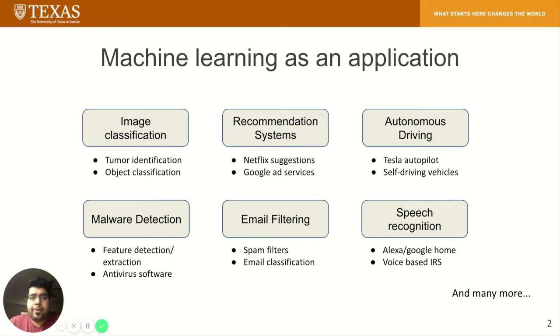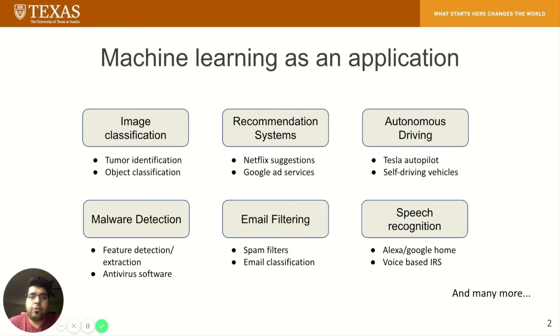Machine learning as an application is ubiquitous, and it is operating on our personal data. Image classification uses ML models for tumor identification operating on patients' health data. Recommendation systems use user data to provide relevant ads or movie suggestions on Netflix. Autonomous driving uses proprietary ML models developed by companies like Tesla to detect pedestrians or obstacles.